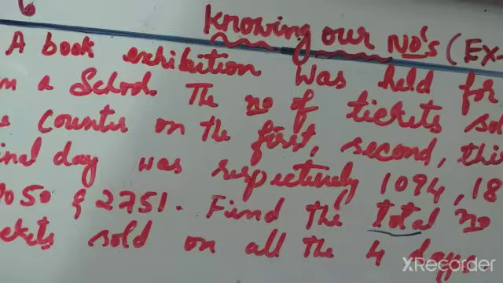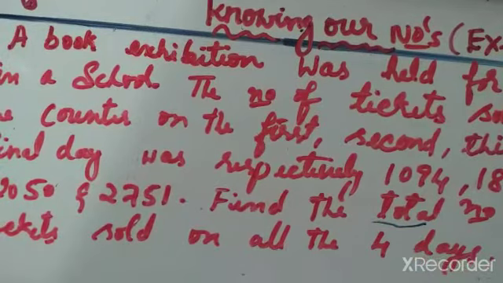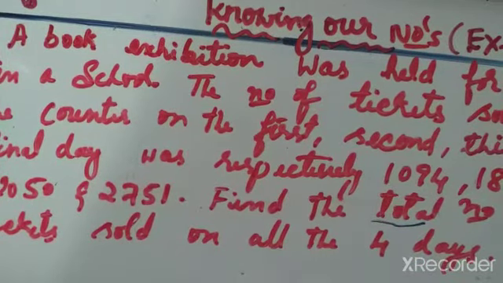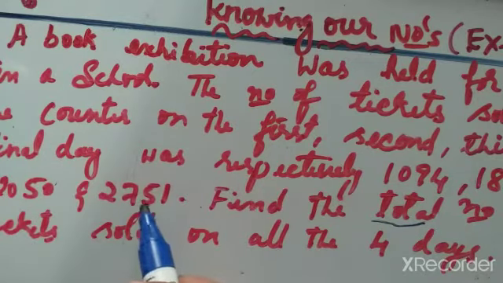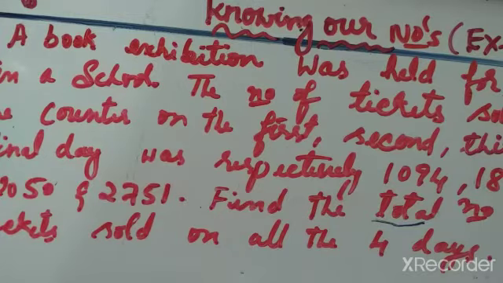So here the book exhibition was held for 4 days in a school, and how many days? 4 days. The first day collection is 1094, second day collection was 1812, third day 2050 and fourth 2751. Now what we have to find is the total number of tickets sold. Total number of tickets sold means addition sum.